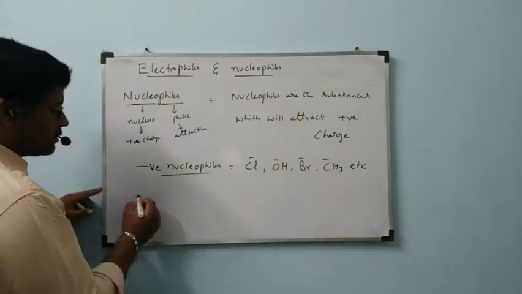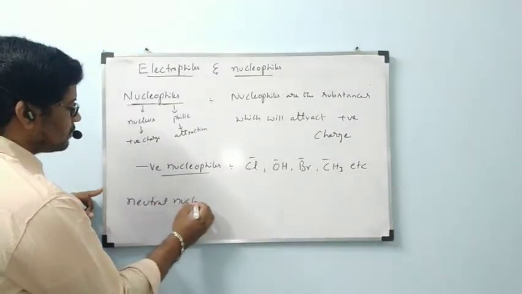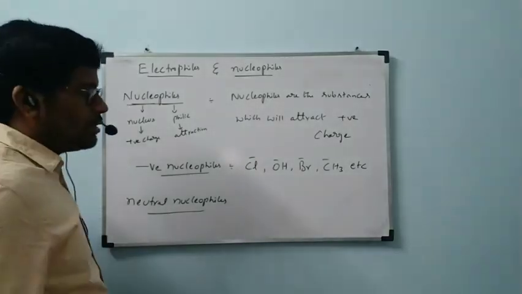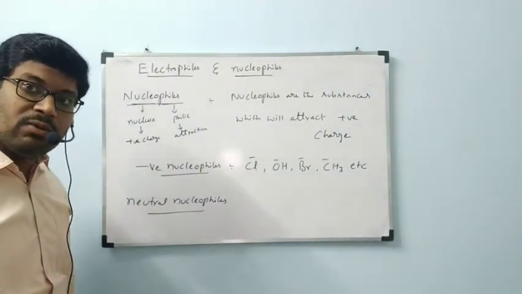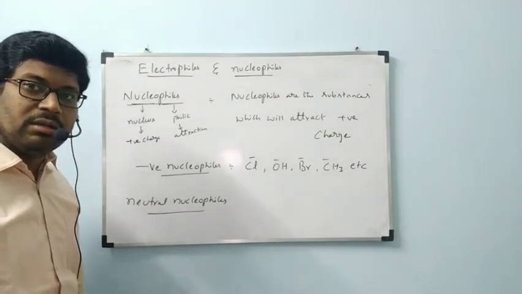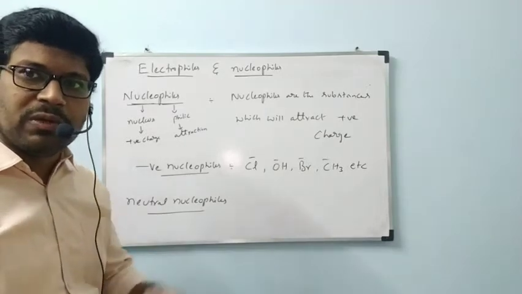Next, neutral nucleophiles. Neutral nucleophiles should definitely contain a lone pair of electrons. They do not contain charge, but they should contain a lone pair of electrons. Then there is a chance to attract the positive charge.